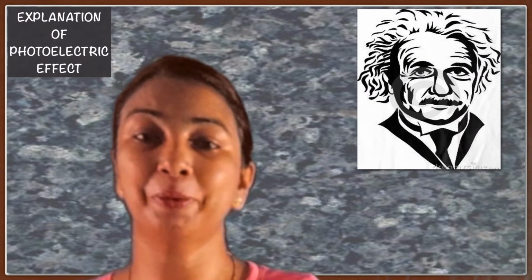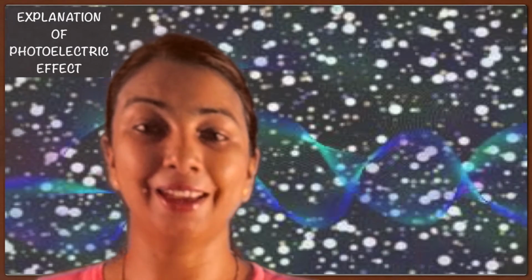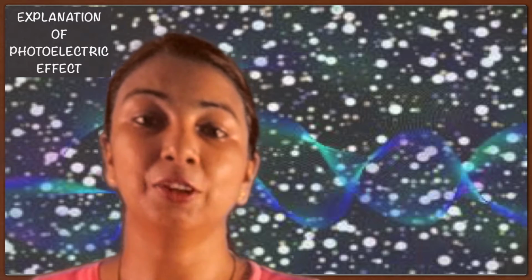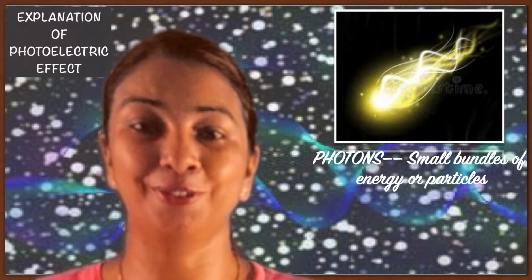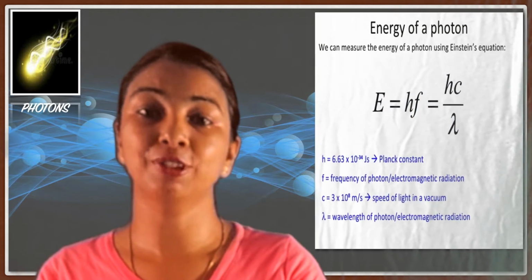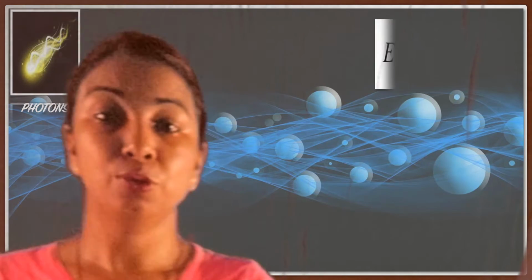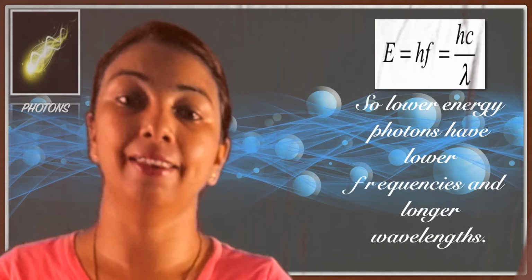Finally, the answer was provided by Einstein in 1905. He proposed that light is composed of small bundles of energy, or particles, called photons. Photons have material characteristics like energy and momentum, and wave characteristics like frequency and wavelength. The energy of a photon is directly proportional to the frequency and inversely proportional to the wavelength. So, lower energy photons have lower frequency and longer wavelength.